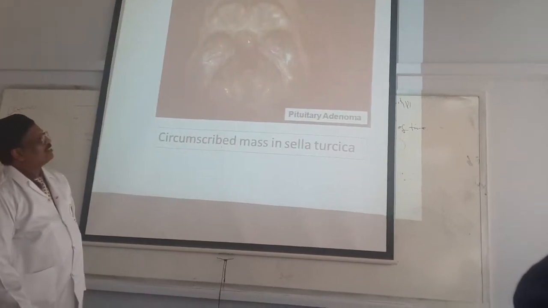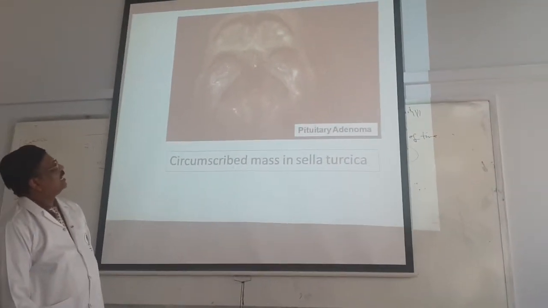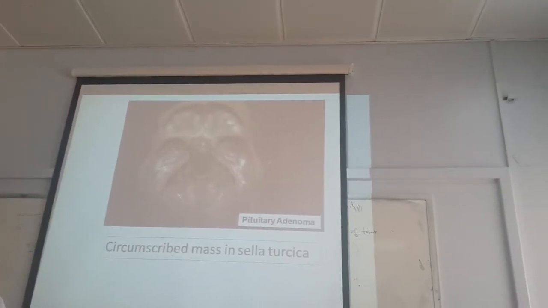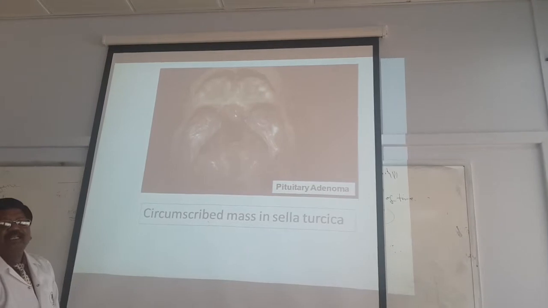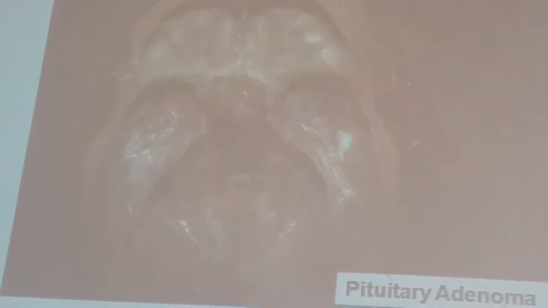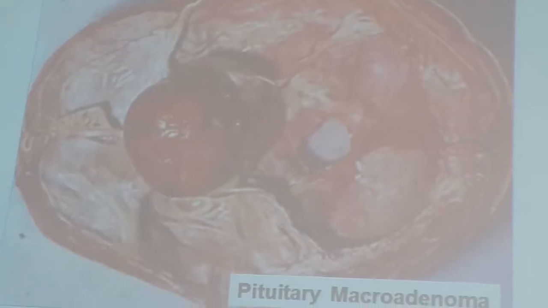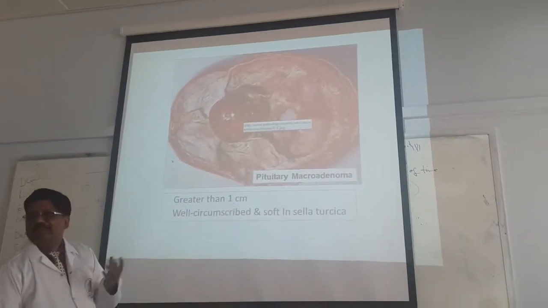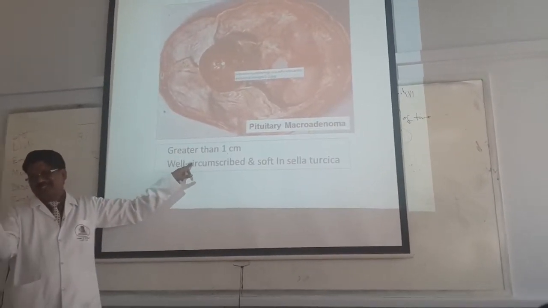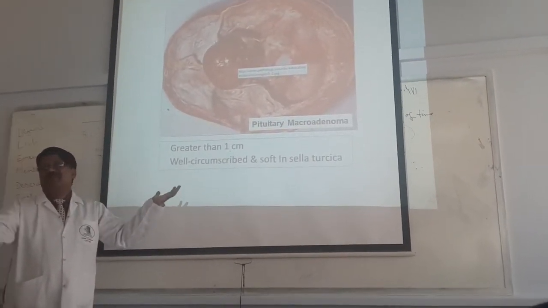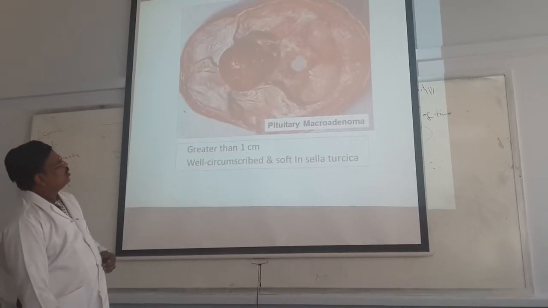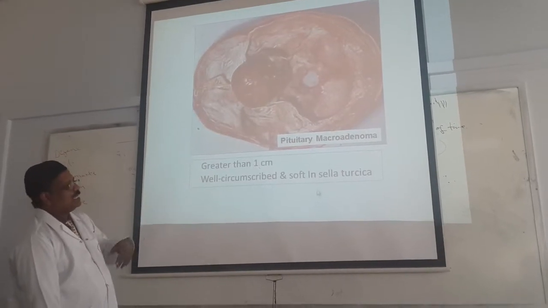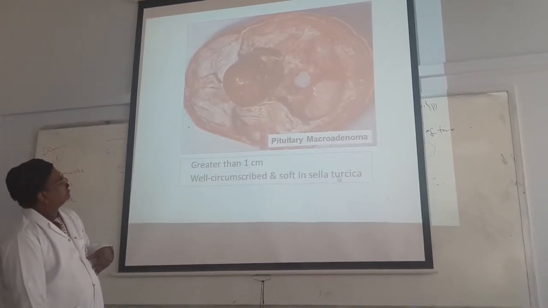See, this is the tumor. Pituitary adenoma, this is the sella turcica. See, this is a circumscribed mass, rounded, circumscribed and no capsule. It is situated in the sella turcica. Coming to this one, the size is small. Here the size is big, greater than 1 centimeter. What do you call it? It is a macroadenoma. Same thing: macroadenoma, well circumscribed, soft lesion, situated in the sella turcica.